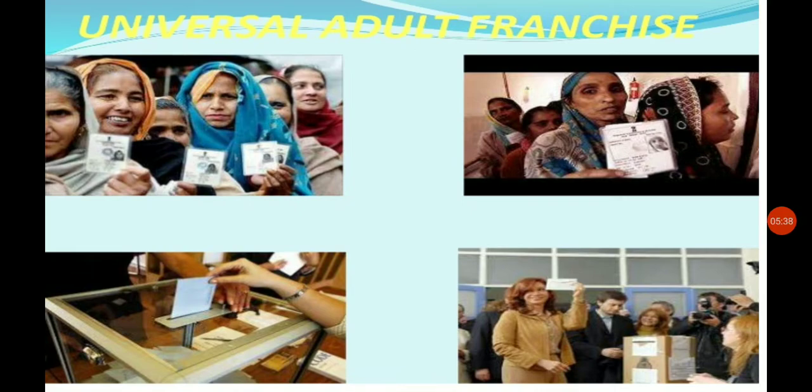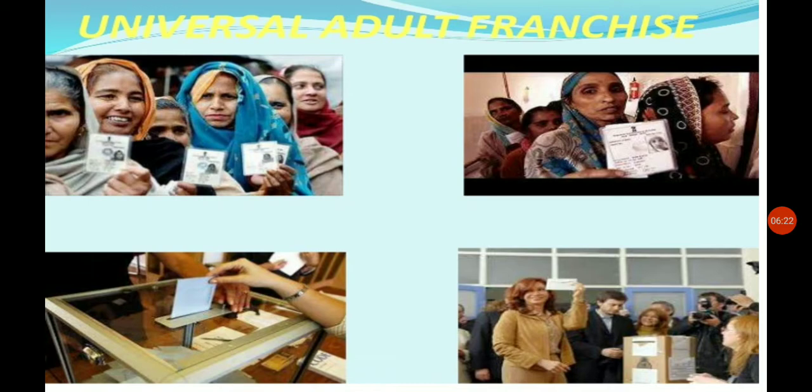There are some people who are unable to vote: children below the age of 18, people who are bankrupt, people who are declared criminals, and people who are mentally disordered. Their names are removed from the voters list. So these people are unable to vote in the election. Criminals cannot vote in the election.